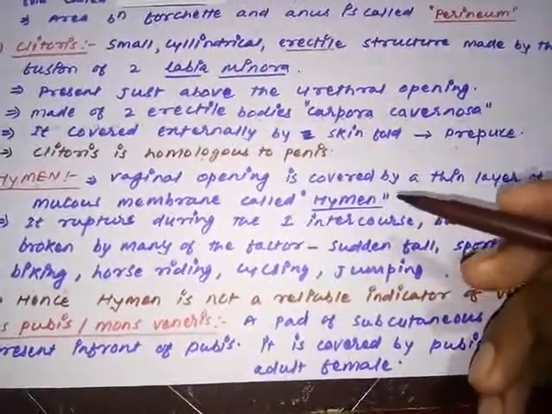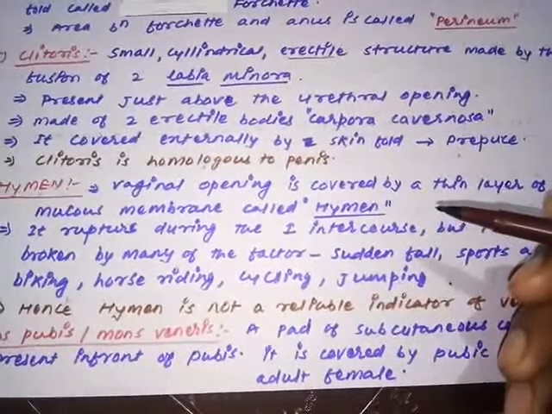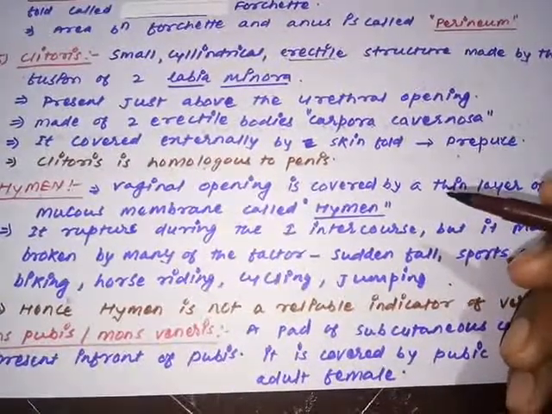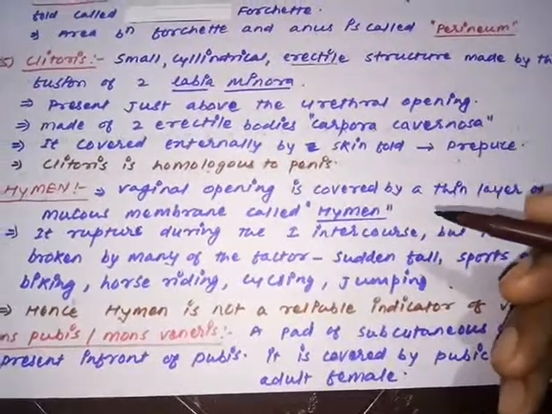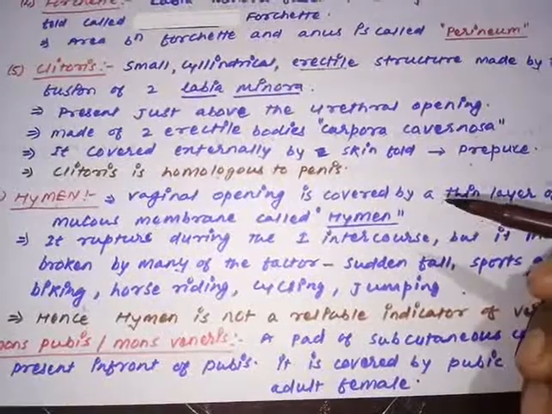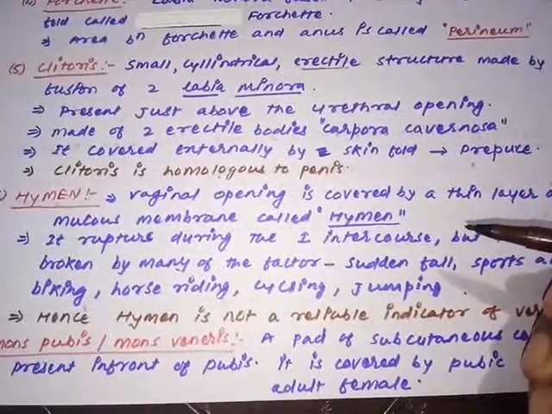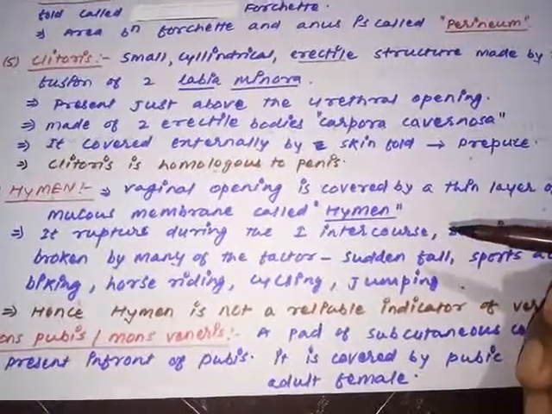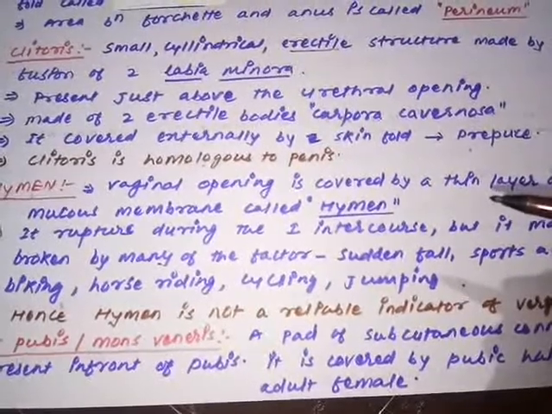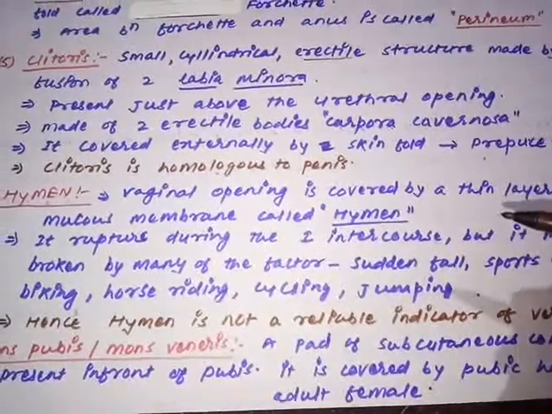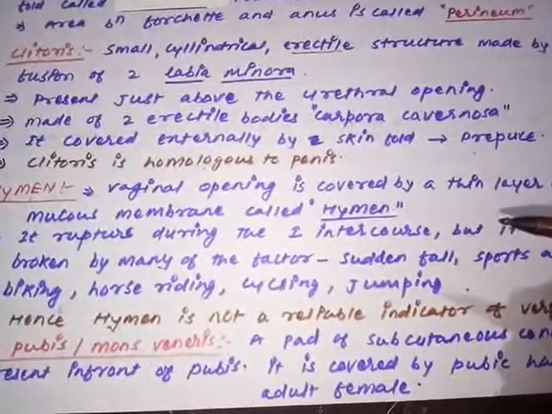Why did I tell you it is partially covered? Because this structure is also responsible for discharging the blood and other damaged tissues of the uterus during the menstrual cycle or menstrual bleeding. So it is not completely closed, but it is a thin and delicate membranous structure present there. The structure is made of mucous membrane. Normally this structure is delicate, and it is going to rupture during the first sexual intercourse in the female.